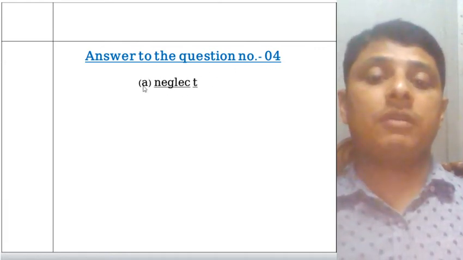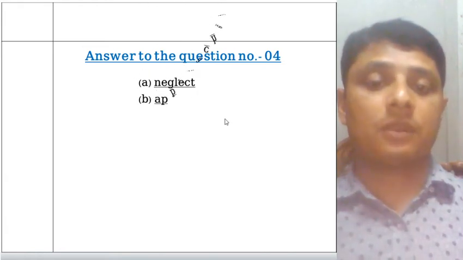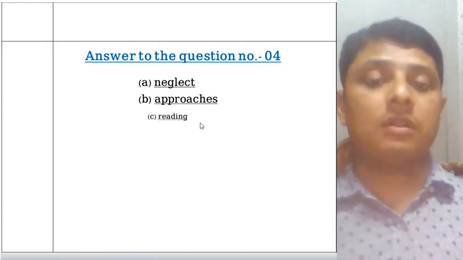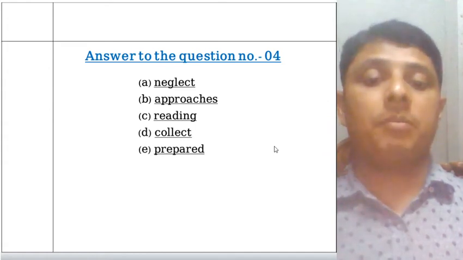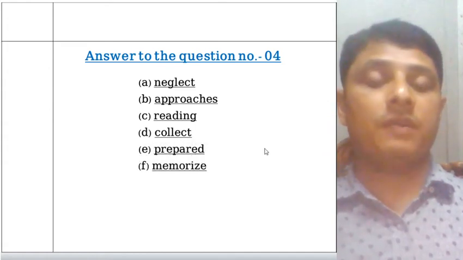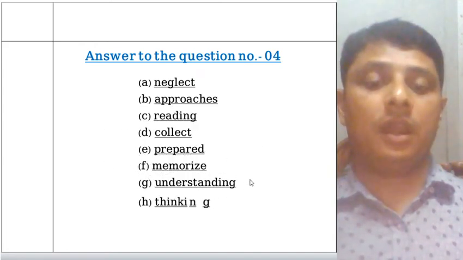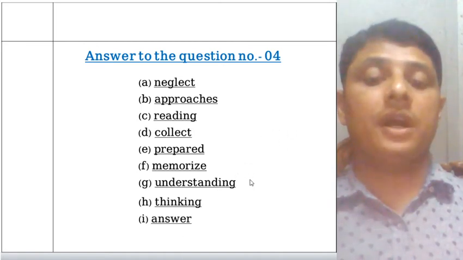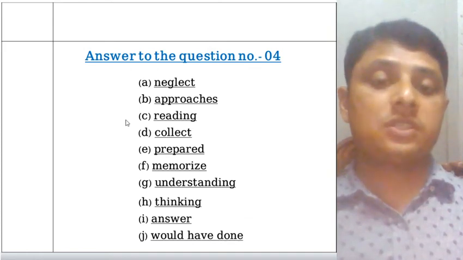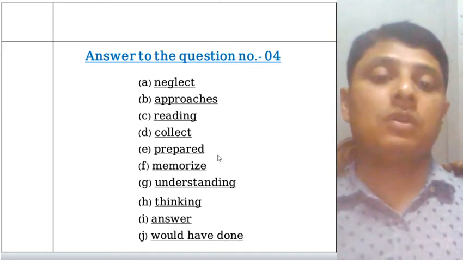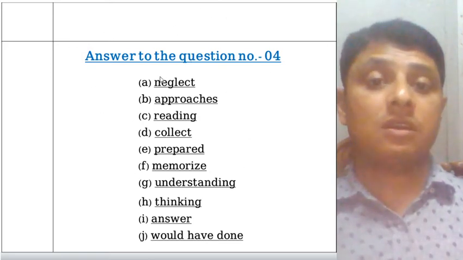Okay, so then just write like that: A, neglect; B, that would be a process; C, reading; D, collect; E, prepared; F, memorize; G, understanding; H, thinking; I, answer, and then would have done. So dear students, in this way just write your answer. You shouldn't reproduce the text again.